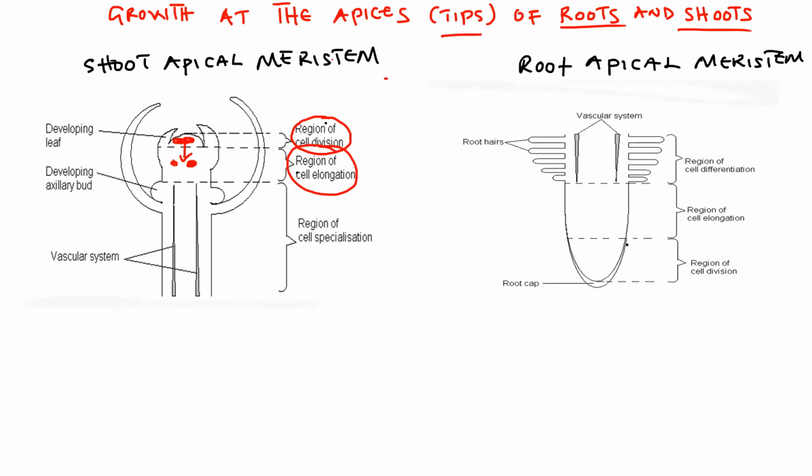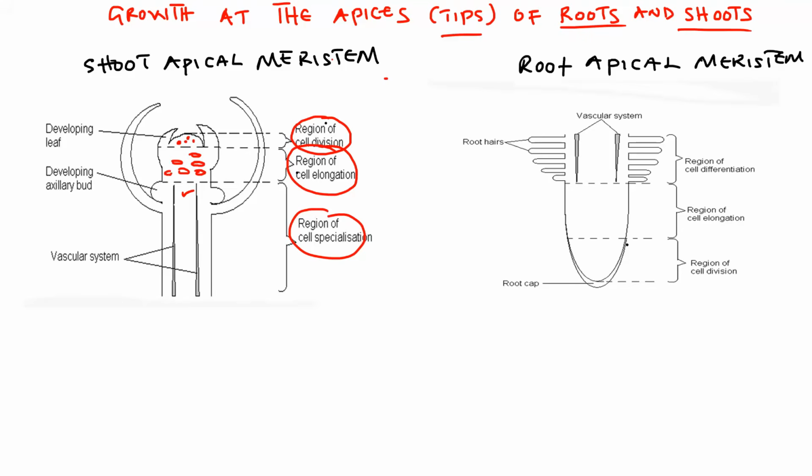After the cells have attained vacuoles, they elongate in size and move downward, where they specialize. So on top you have cell division, just the cells dividing. Then when they are pushed here, the cells grow in size because they've attained vacuoles and absorbed a lot of water, but remember they are still identical.